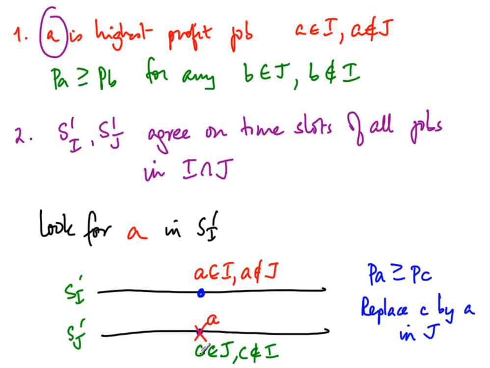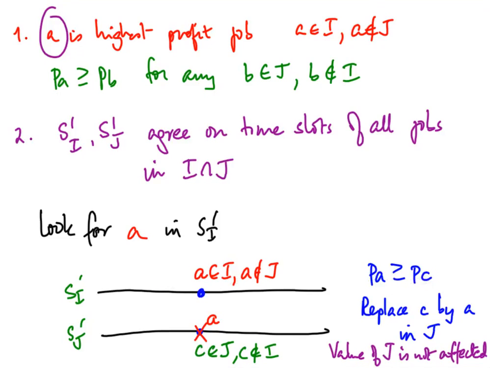I've replaced C by something which is at least as big as C. So the value of J is not affected. It cannot go down because J was optimal, and A is at least as big as C. It cannot go up either because I is optimal. So actually the value must be unaffected. It must actually be equal. In other words, we should have that P of A is equal to P of C.